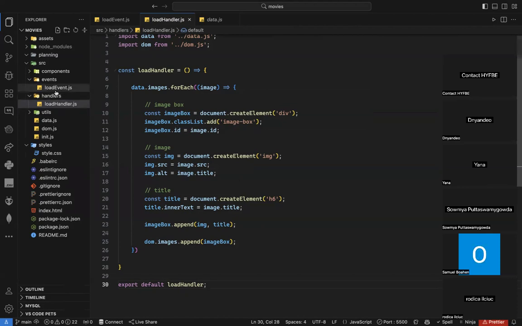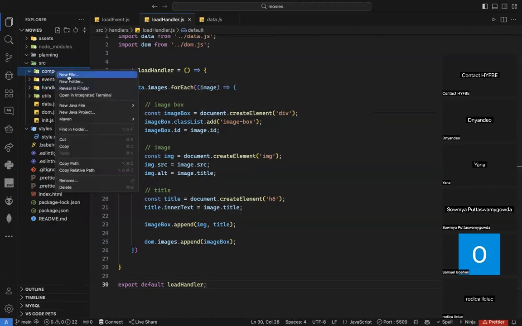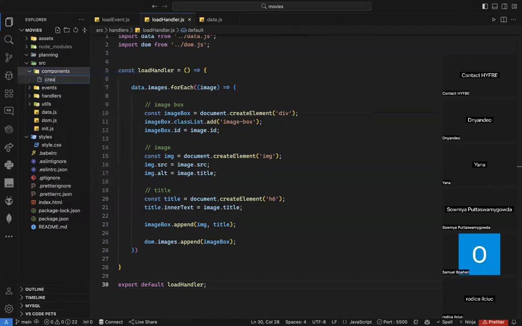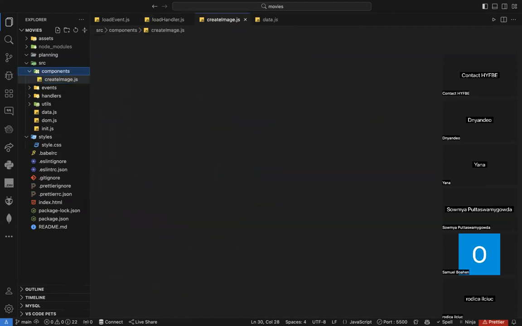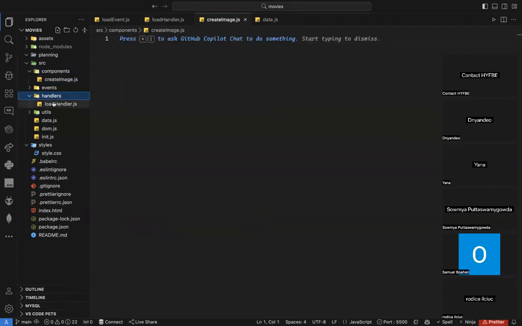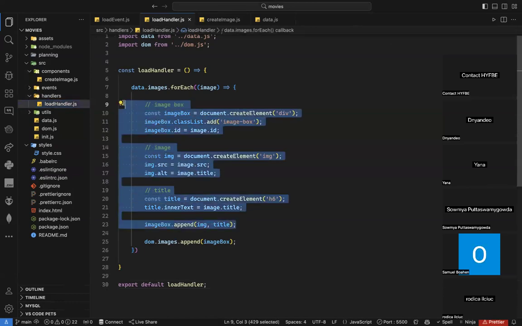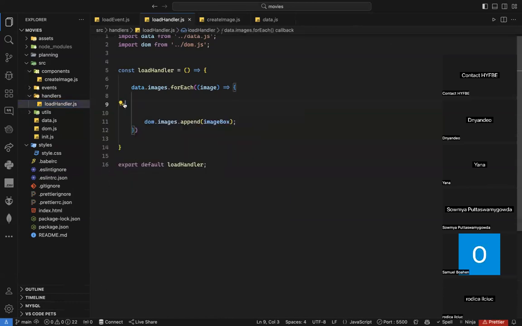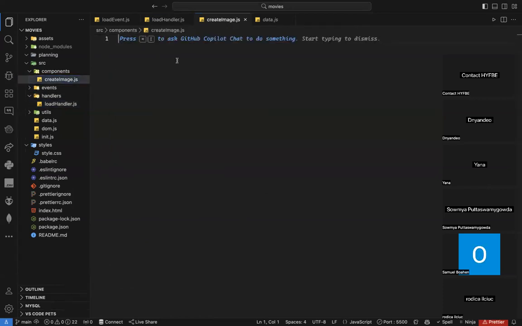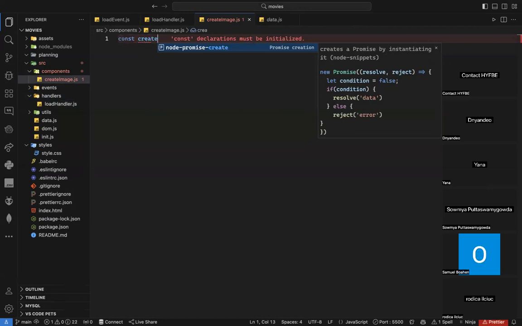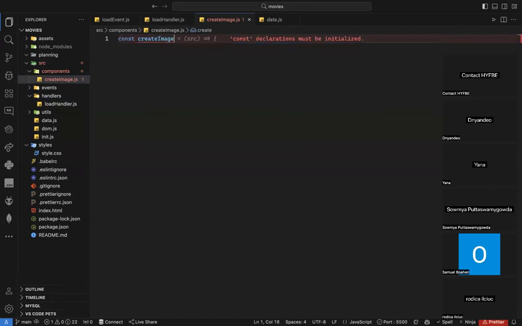So what should we name it here? Well, let's name it createImage, for example. I'm going to go to the components folder and create a new file, and I will name it createImage.js. Of course, to create createImage.js, all I have to do is copy all of that from here, cut it, and go to createImage. Of course, createImage must be a function, so I'll name it createImage like that.